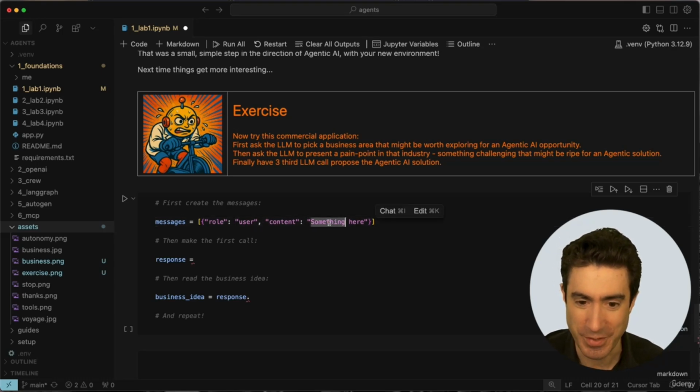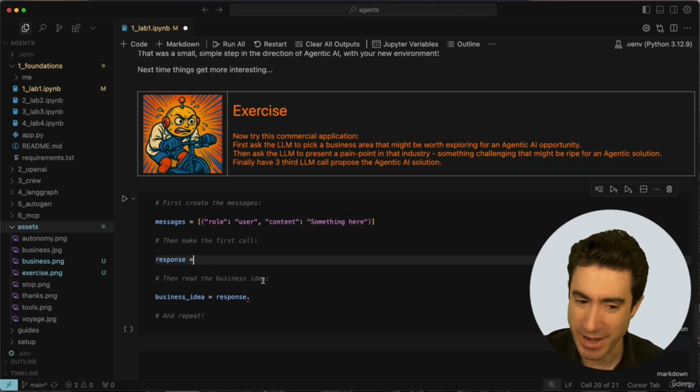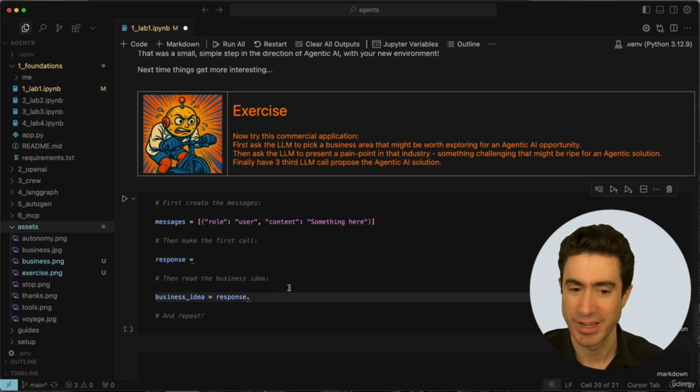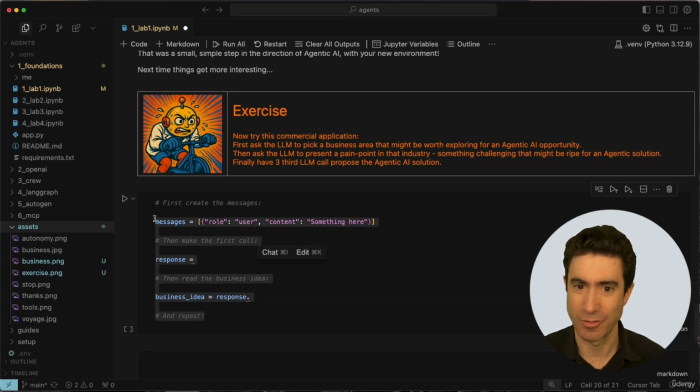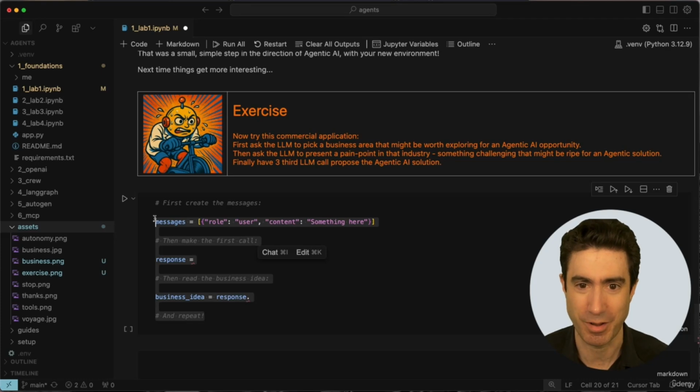First of all, you put something in this message to explain that you want it to pick a business sector. Then you get back the response. Based on that response, you read in the business idea, and then you will repeat these 3 steps in order to get the pain point and then to get the agentic AI solution, and print them all out, print them in Markdown if you wish, nicely formatted, and use that as a way both to experiment with some agentic workflows and also actually to get some commercial benefit, to get perhaps an interesting idea about a way that you can apply agentic AI to a real business pain point.